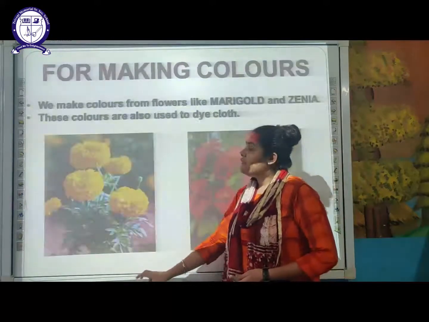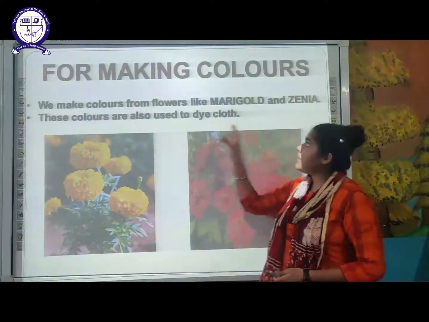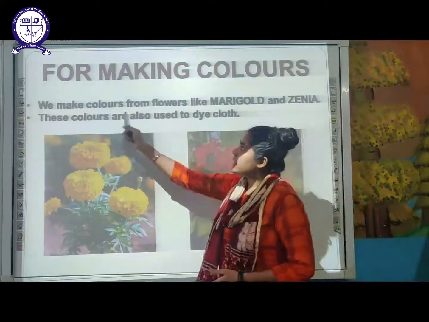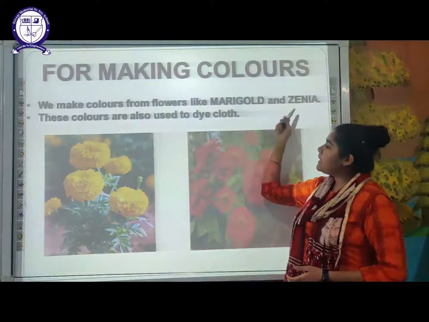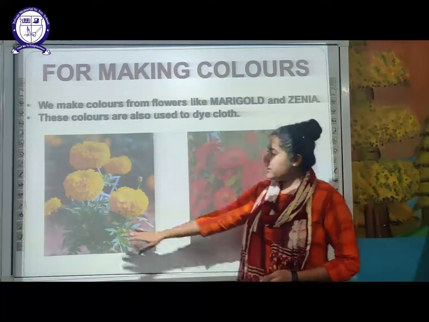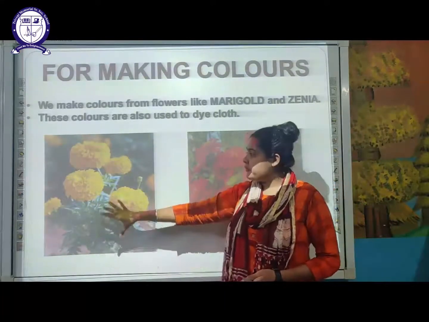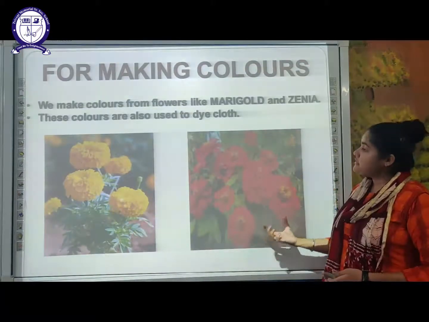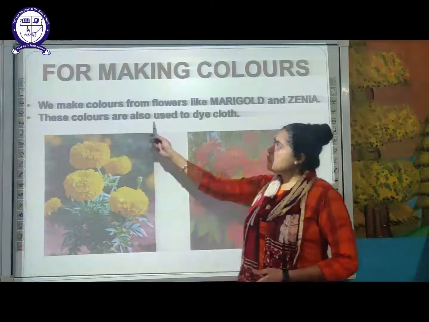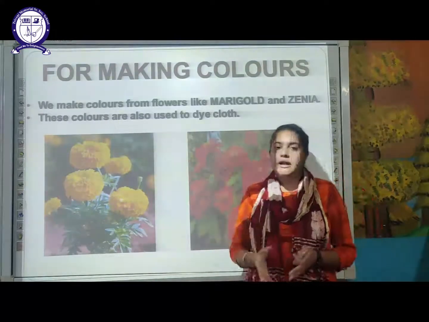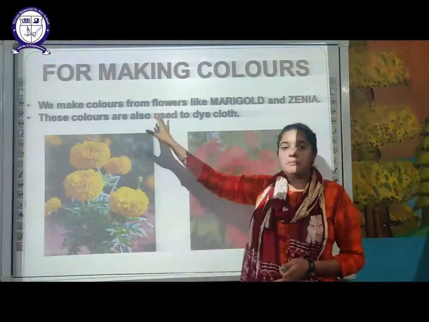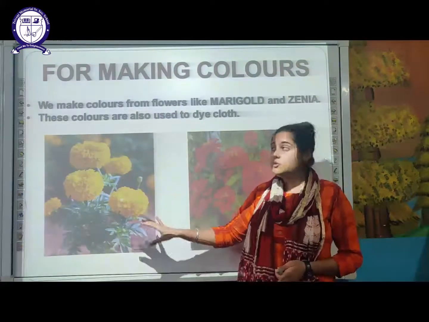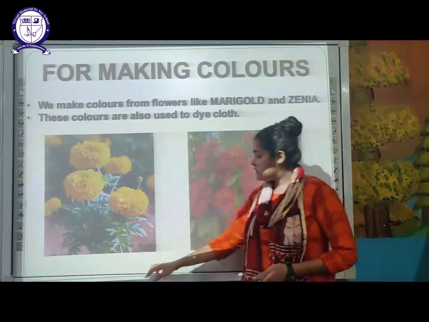Next are flowers which are used for making colors. We make colors from flowers like marigold and zinnia. Here you can see the flower of a marigold, which is very common, and the next one is the flower of zinnia. These colors are used to dye clothes. The colors made from these flowers are used for dyeing clothes.